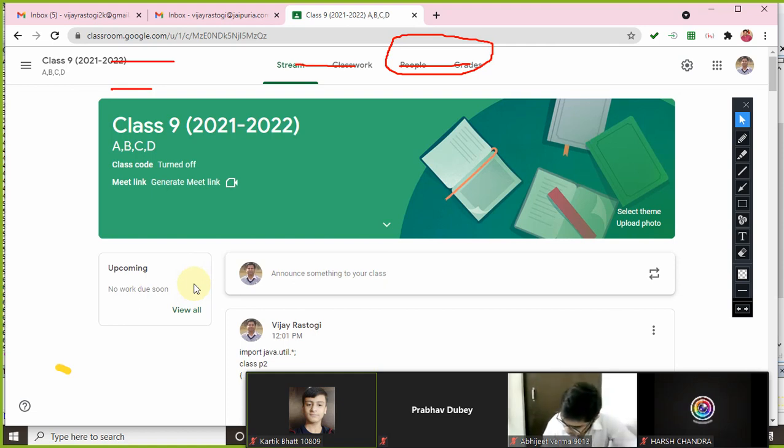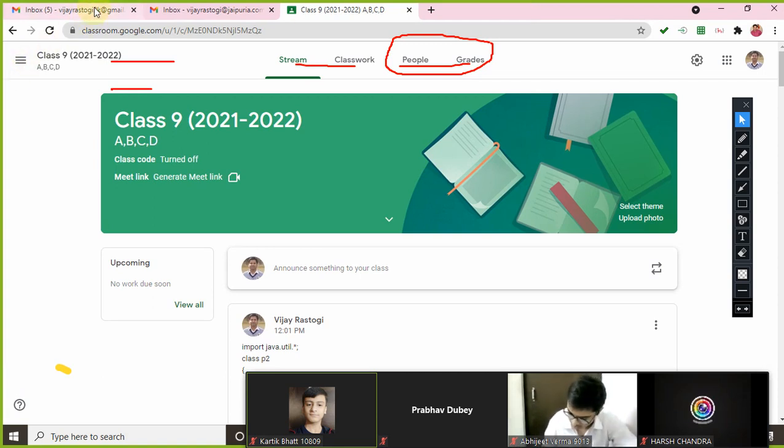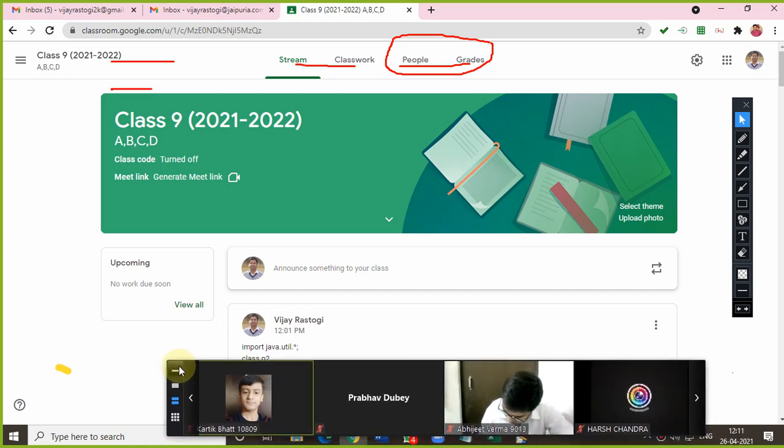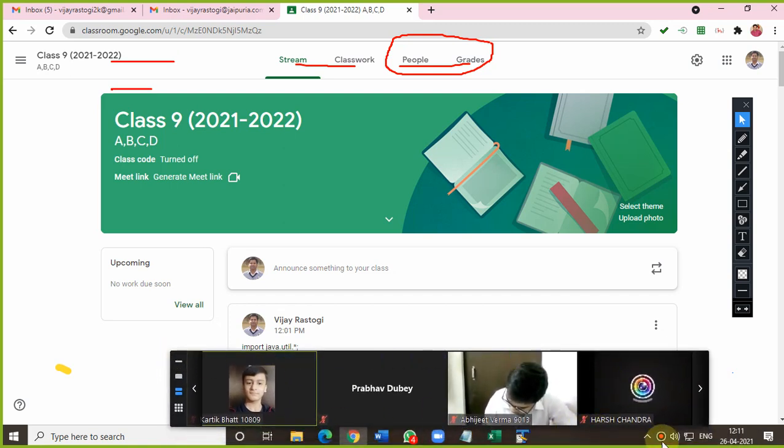So those who have doubt or some confusion can go through it later after the class, whenever they get the proper time. But you need to go through the GCR every time.